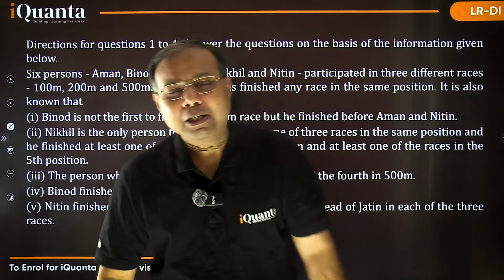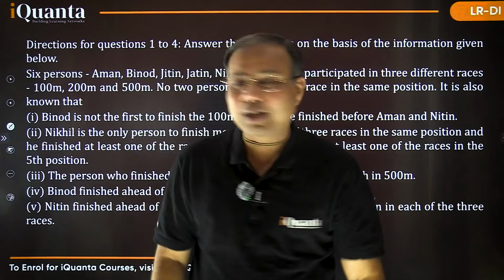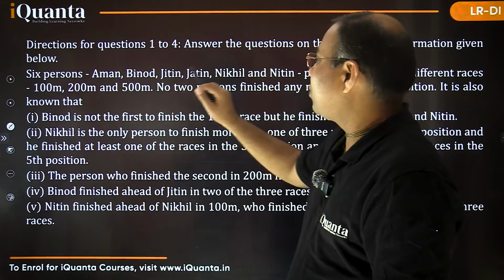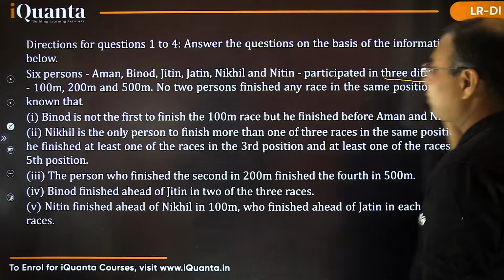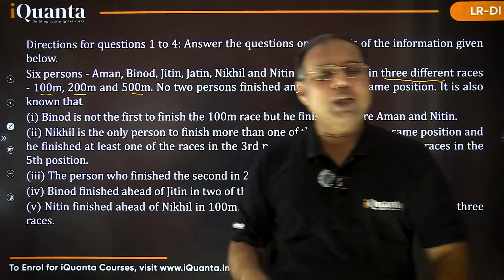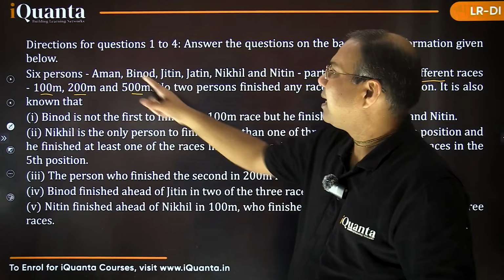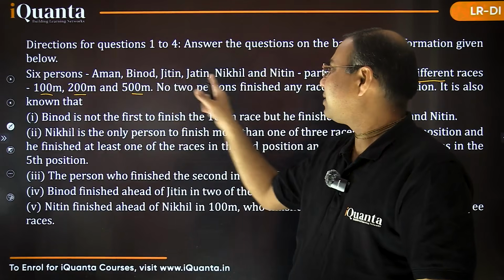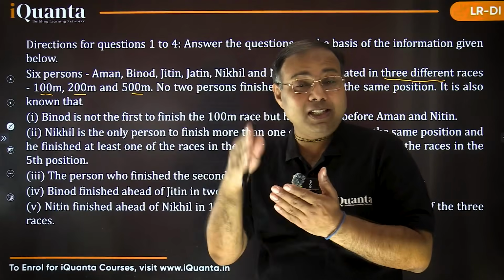Okay, I'm back. I'm sure that you have taken a screenshot and you have solved it. Now let's solve it together. It says 6 persons, Aman, Binod, Jitin, Jatin, Nikhil, Nitin, participated in 3 different races, 100, 200 and 500 meters respectively. So 6 persons are running in 3 different races, and some of their names have the same initials: Jitin, Jatin, Nikhil, Nitin. So I need to write the complete names, otherwise I would have preferred only writing the first letter.